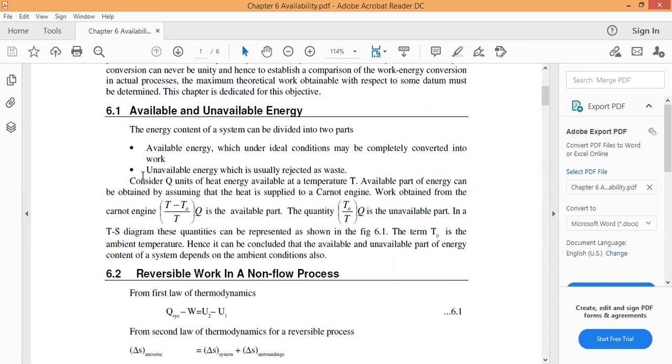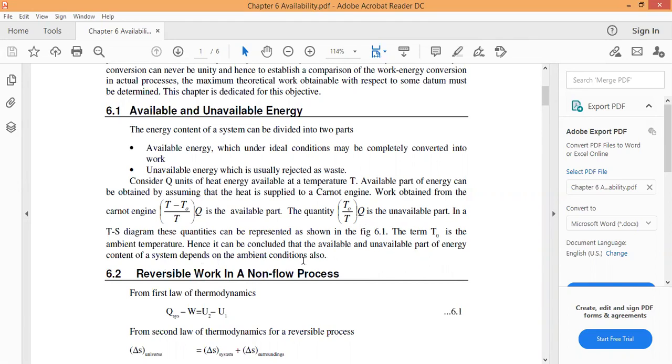Consider Q units of heat energy available at the temperature T. The available part of the energy can be obtained by assuming that the heat is supplied to a Carnot engine. The work obtained from the Carnot engine is (T minus T naught) by T into Q, which is the available part of the energy. The quantity T naught by T into Q is the unavailable part, in the TS diagram.